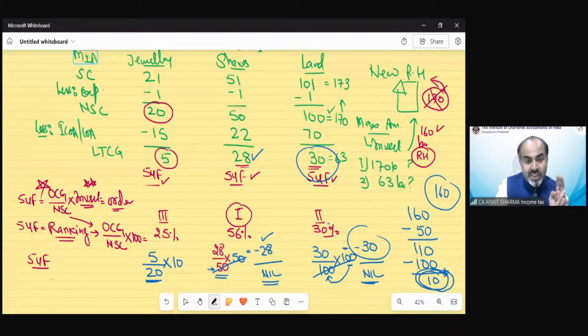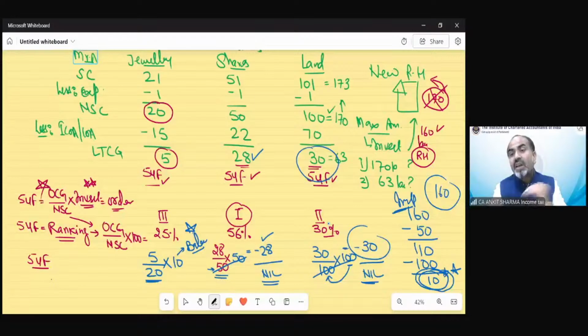So technically, the last investment is only 10 lakh from this consideration, not 20. So this value would always be a balancing figure, which remains after deducting this. So this is very important from your examination point of view. You have to deduct the sale consideration one by one. If you don't do this, you might be writing over here 20 lakh rupees, but it should be 10 lakhs, and your solution would be wrong in this case. So in the working note part, you have to deduct the investment as soon as you are using it in the exemption of another asset.